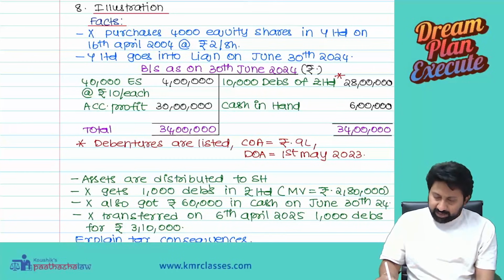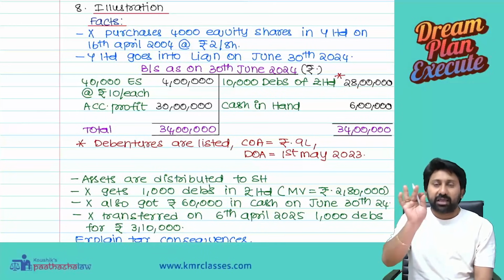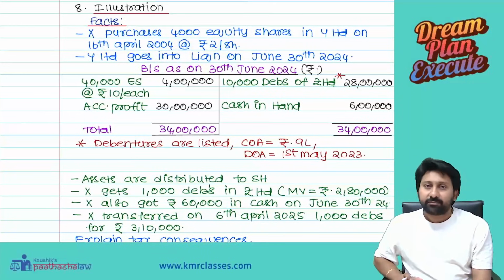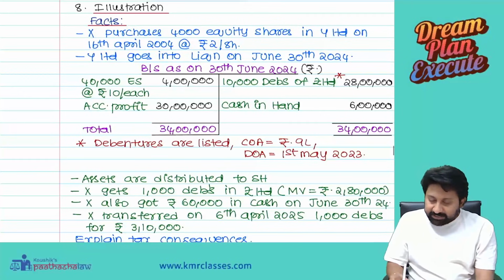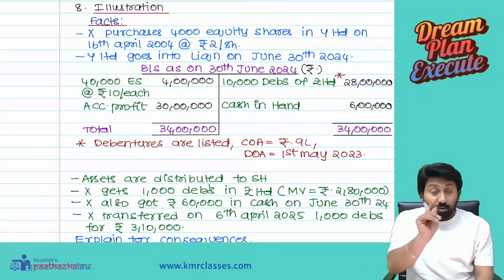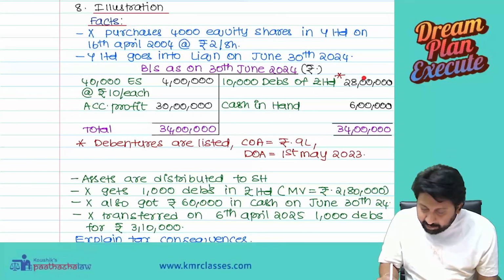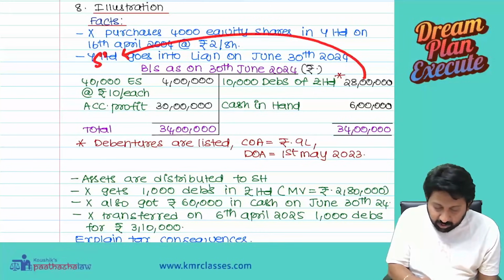Cash in hand 6 lakh, 10,000 debentures of Z Limited, 28 lakhs. Up to here, everyone understood? Those debentures were acquired by the company at 9 lakh; date of acquisition is 1st May 2023. Now, question number 1. Listen carefully. The company is distributing these assets to the shareholders.